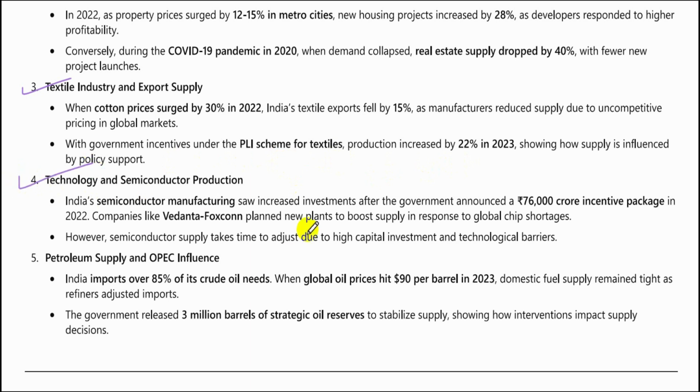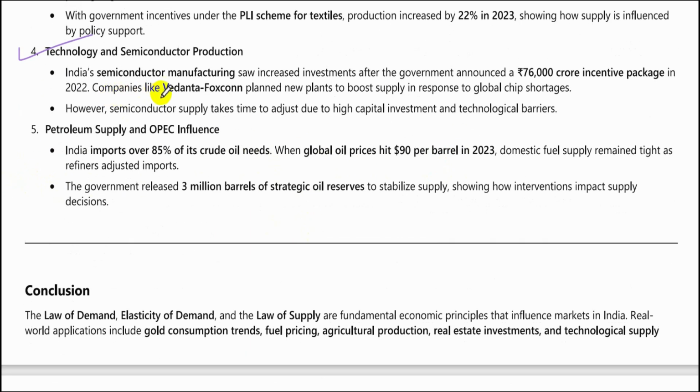Technology and semiconductor production. India's semiconductor manufacturing saw increased investments after the government announced a 76,000 crore rupees incentive package in 2022. Companies like Vedanta Foxconn planned new plants to boost supply in response to global chip shortages.